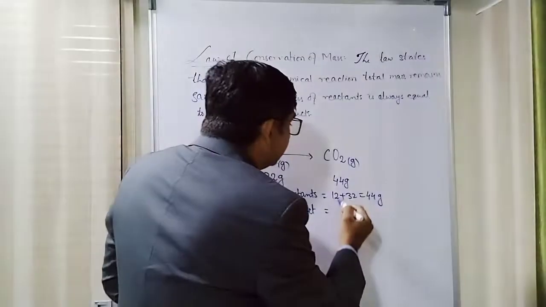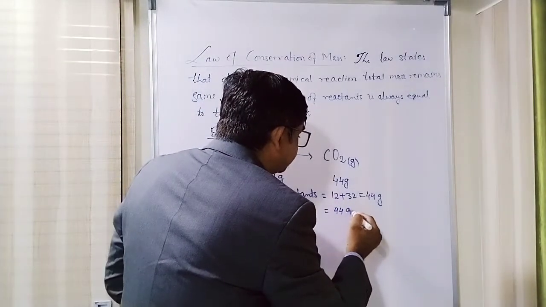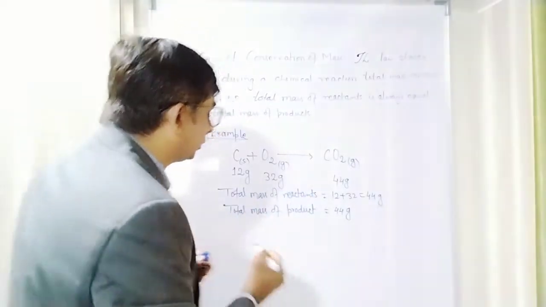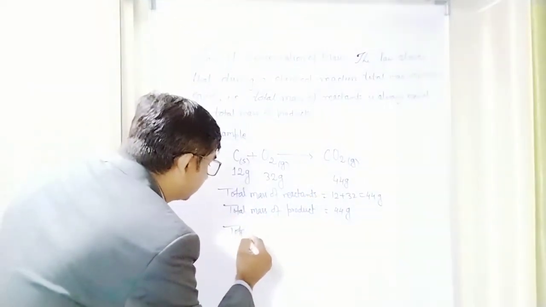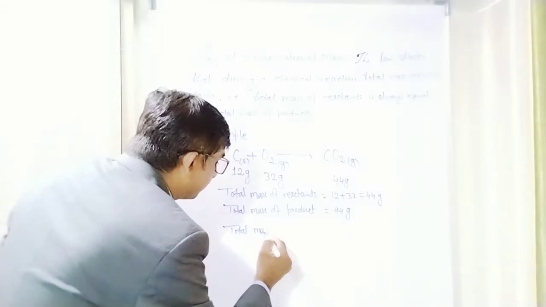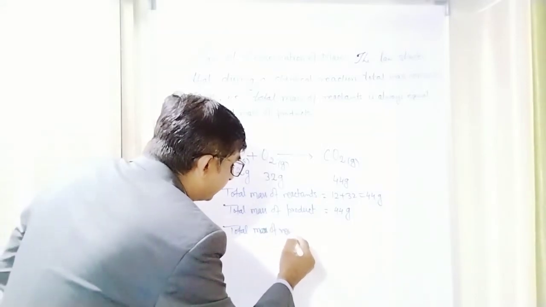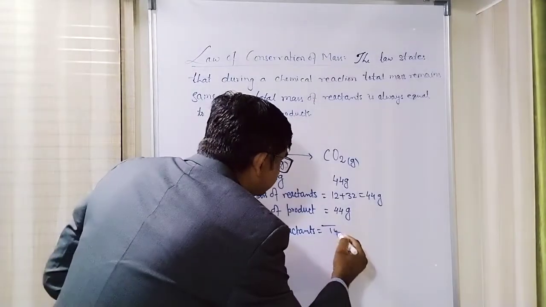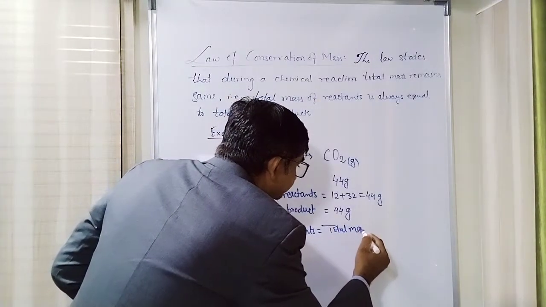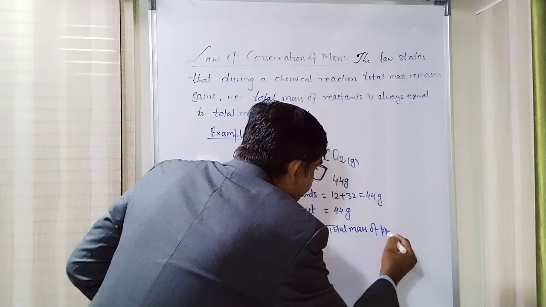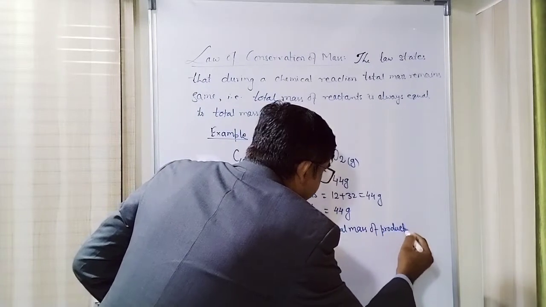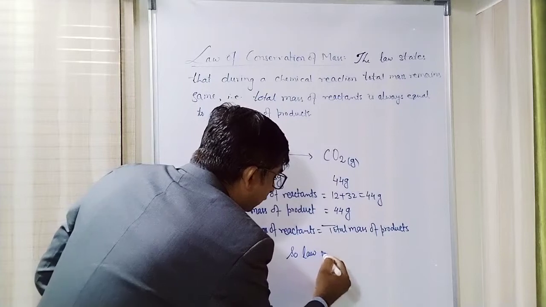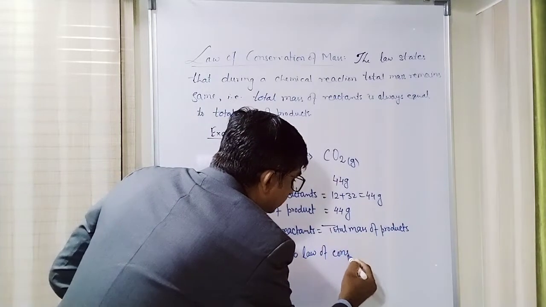So the product is 44 gram. Here you can see that the total mass of reactants is equal to the total mass of products. So the law of conservation of mass is proved.